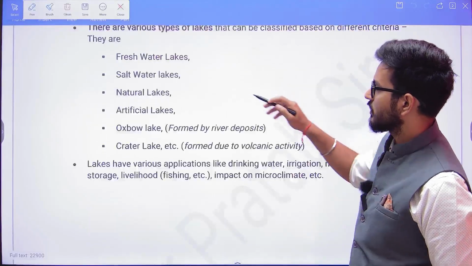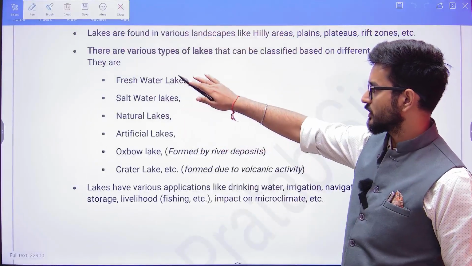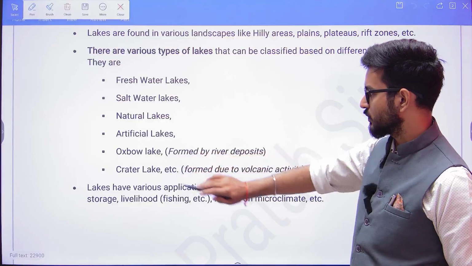Okay, now when we talk about the various types, these are the various types: freshwater, saltwater, natural, artificial, oxbow, and crater lake.